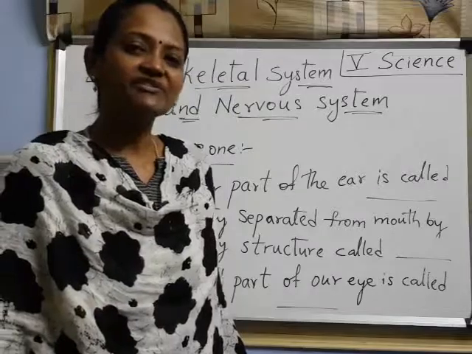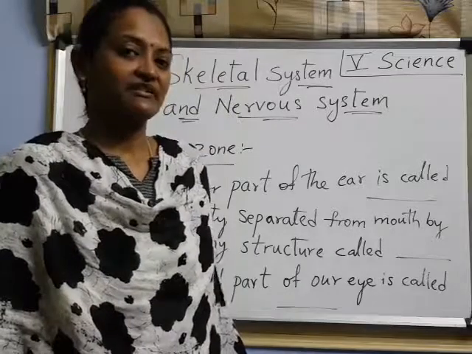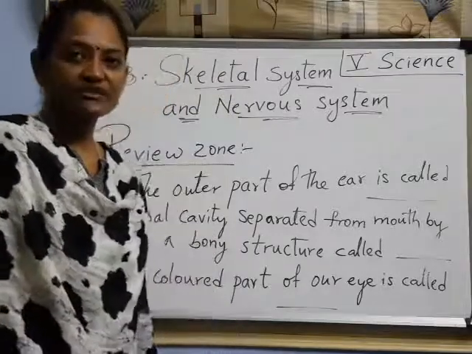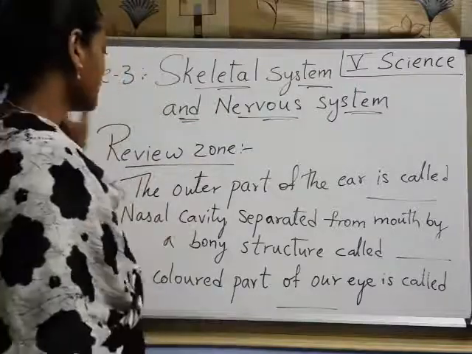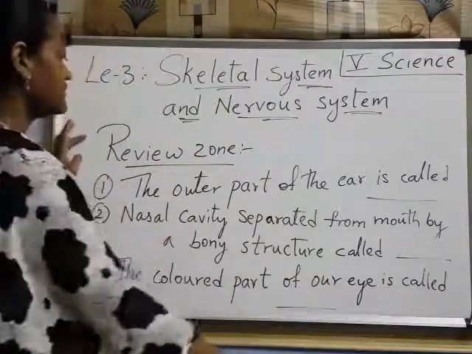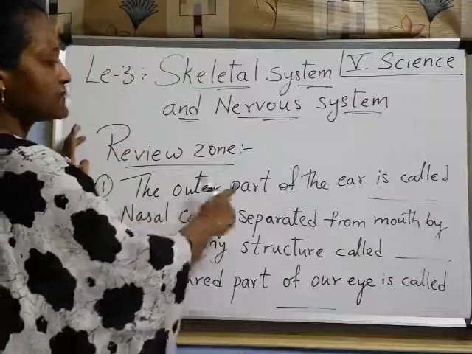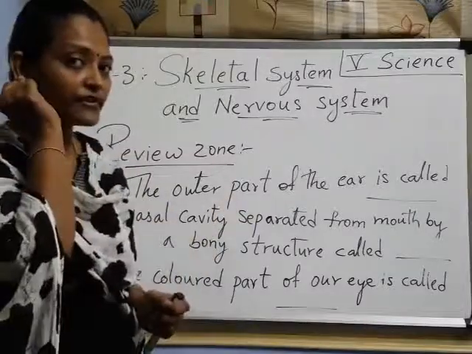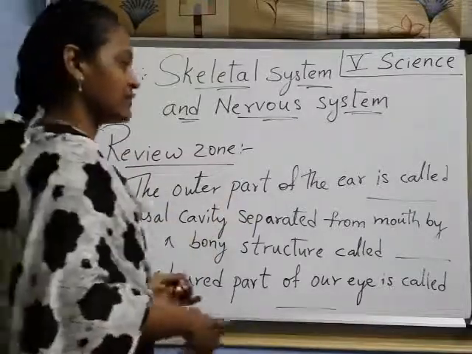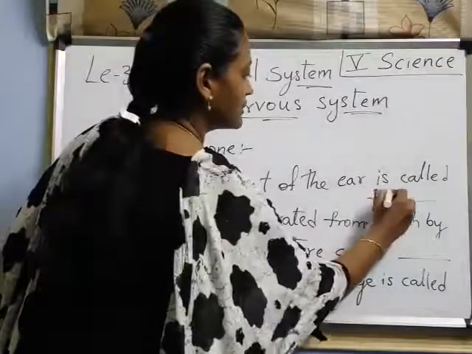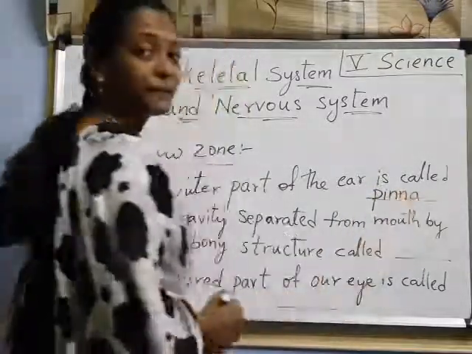Have you watched the video, children? Is it clear now? Yes. Now we'll just revise today's class about sense organs, right? Review, children. Now tell me quickly. The outer part of the ear, this one, what do we call it? Yes. What do we call it? Pinna. What do we call it, children? Pinna.